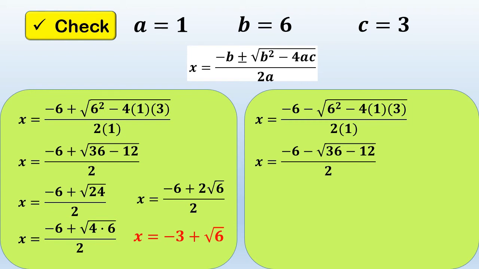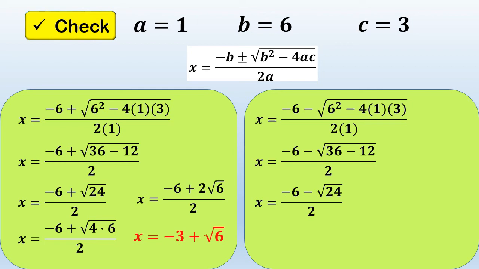Now, we have here negative 6 minus square root of 36 minus 12 over 2. The next step that we need to do is to subtract 36 minus 12. Okay, so let's copy negative 6 minus square root of 36 minus 12 is equal to 24 over 2. Now, let's put the factor of 24.